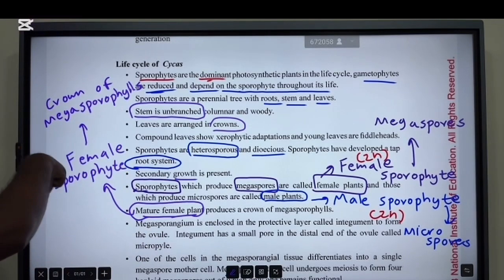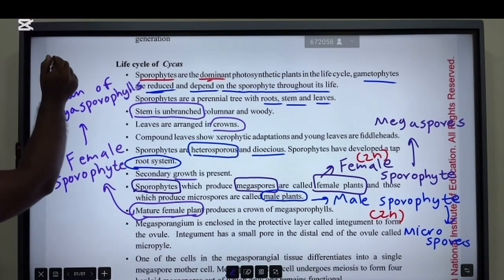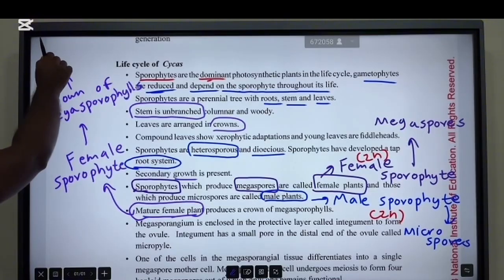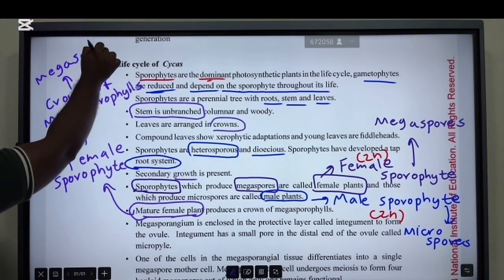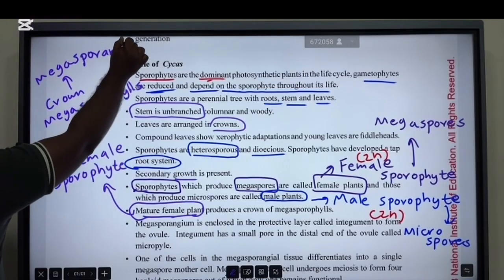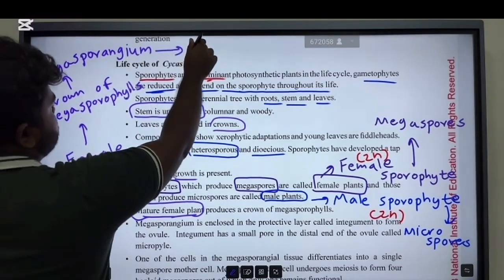In the female sporophyte, there is a crown of megasporophylls. Within these megasporophylls there is a megasporangium, which produces megaspores.